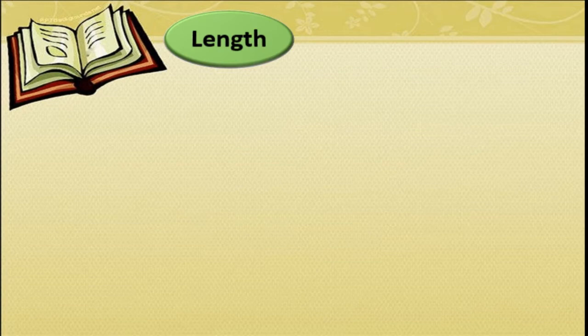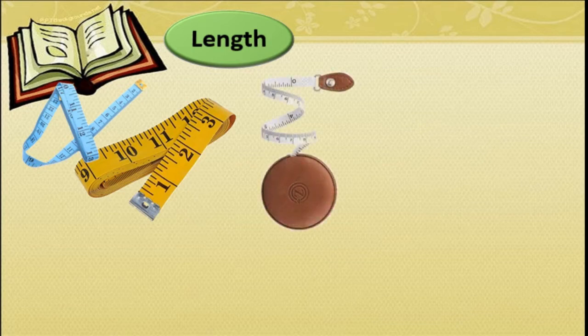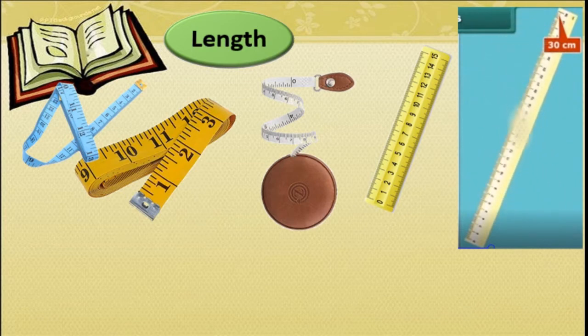First one, that is measurement, that we studied about the length, correct? Now we measure the length of a material or of an object by using ruler or measuring tape, isn't it? We get the ruler of different measures like 15 centimeter and 30 centimeter, okay?